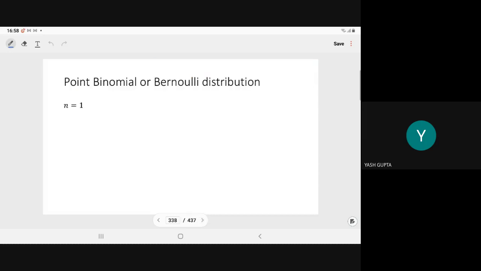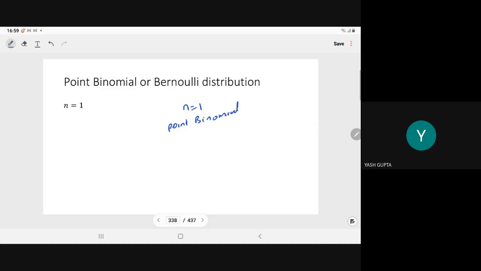Last part. Here, n means the number of trials. If I say n is equal to 1, it becomes the point binomial. Point binomial means n is equal to 1.